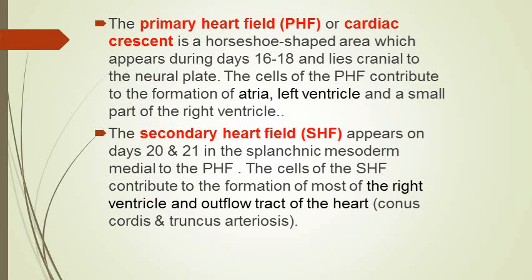splanchnic mesoderm has split. The lateral plate mesoderm in this region has split into two layers: the splanchnic mesoderm and somatic mesoderm. Somatic mesoderm is lying in contact with the surface ectoderm, and the splanchnic mesoderm is lying in contact with the endoderm. So it is in the splanchnic mesoderm that the primary heart field is formed in the area which is also known as cardiogenic area or cardiogenic plate.